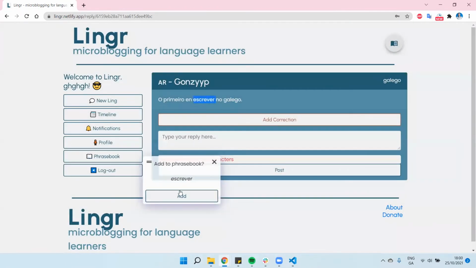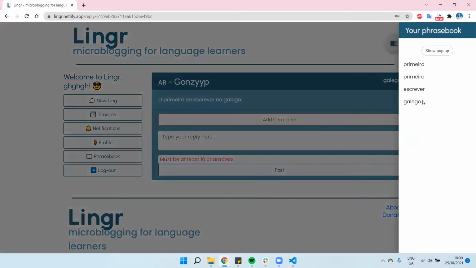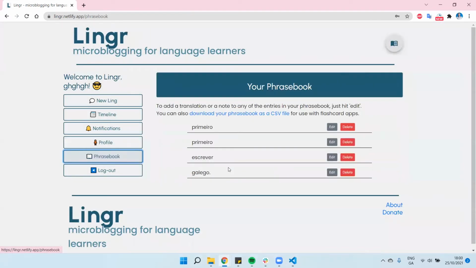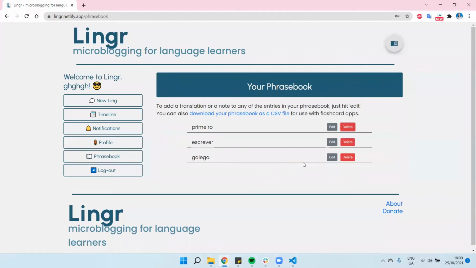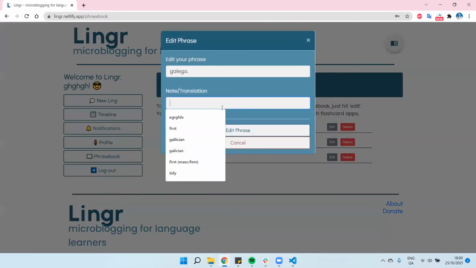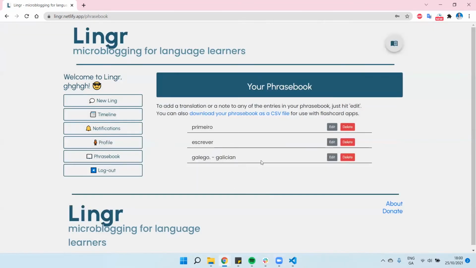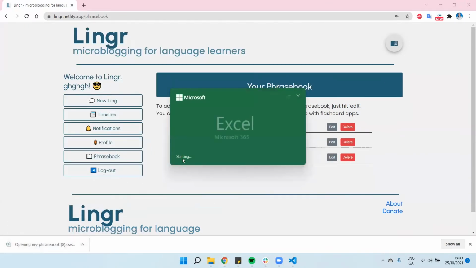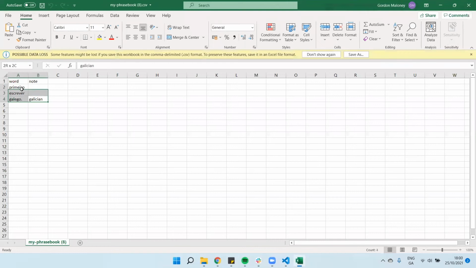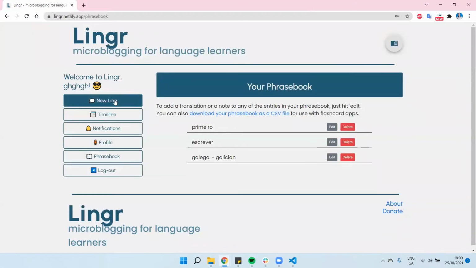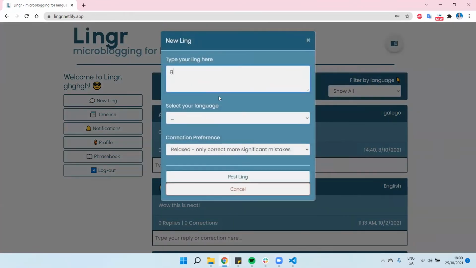So let's add a couple words. Primeiro. I think I added that twice. That's no problem though, because we can just go to our phrasebook. We can delete things. You can edit them from here. So Galego means Galician. You can pop in a translation if you want. Then that'll save it there. And anytime you want, you can download all of your phrasebook phrases as a spreadsheet and it will give you this. And then if you're using a flashcard application or something like that, you can just import it like that, nice and easy.